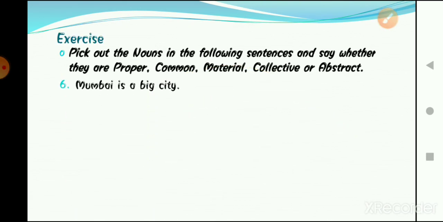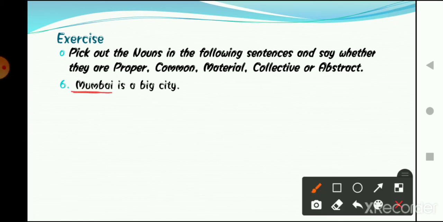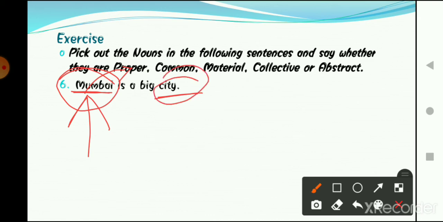So the sixth one is Mumbai is a big city. So here the word Mumbai is a noun. And what other word is a noun? The word city is also a noun. So Mumbai is what? Mumbai is a proper noun. Why? Because it is the name of a particular place. If we are talking about Mumbai, you know where it is and in which part of the country it is. Okay, and is a big city. So here the word city is also a noun, which is a, yes, common noun, because we can use it commonly.